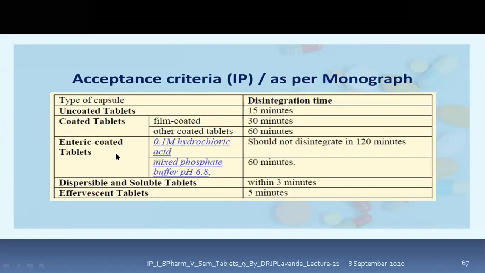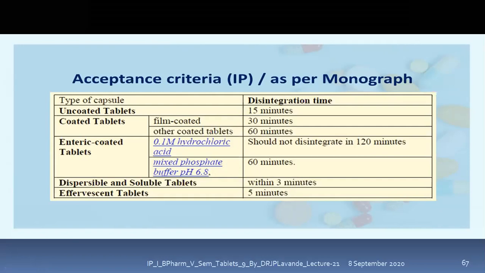In case of enteric coated tablets, depending on the medium that we are using, the time will differ. Let's say for example, if we are using 0.1 molar hydrochloric acid, then the tablet should not disintegrate in 120 minutes, because enteric coated tablets are targeted to perform their action in the intestine.